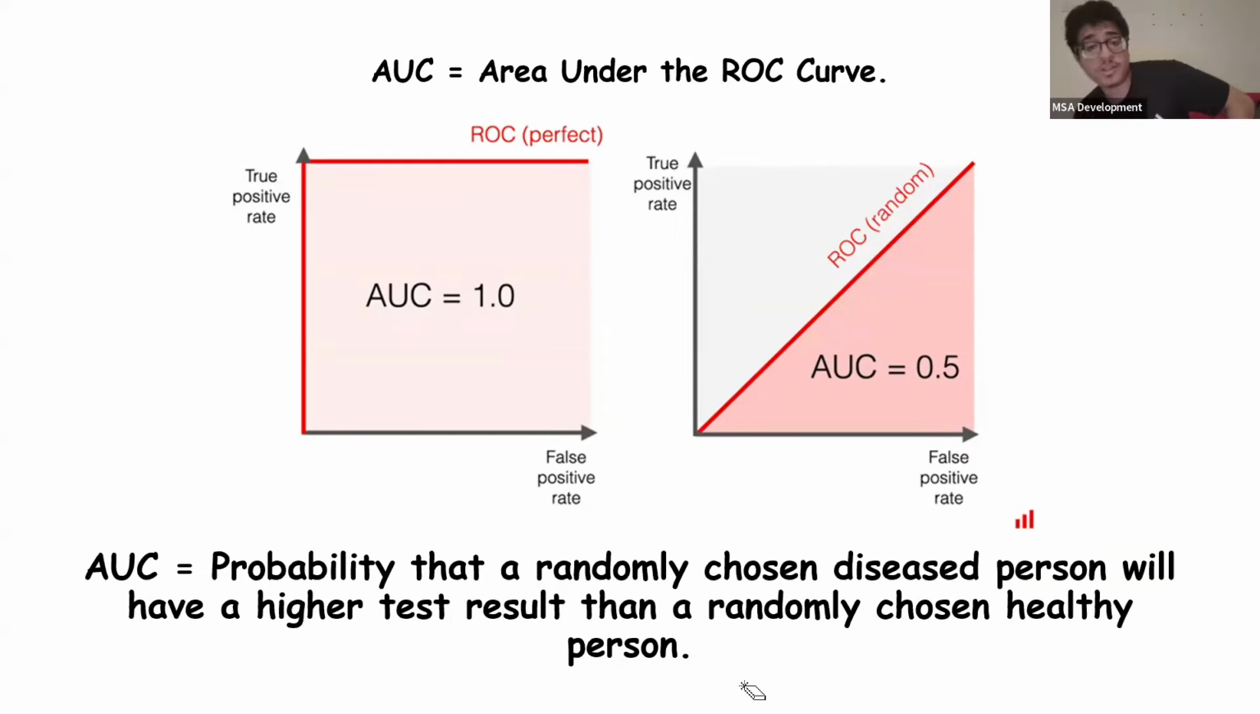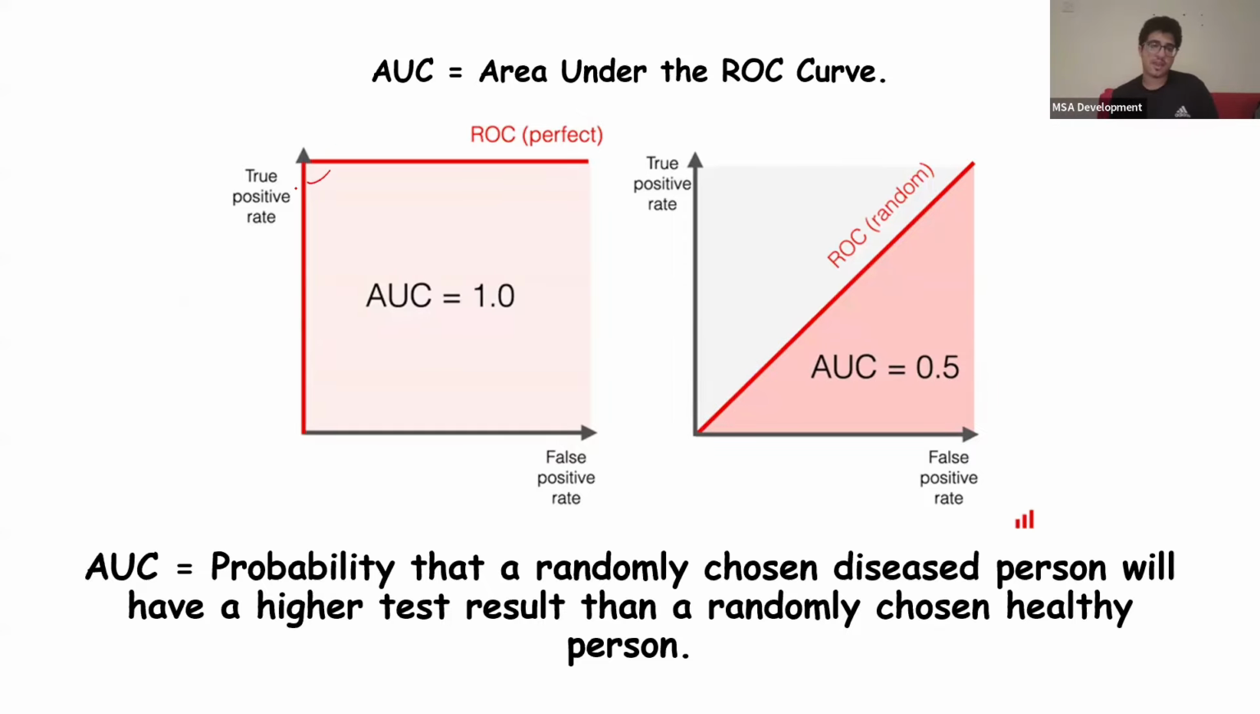The AUC is the probability that a randomly chosen diseased person will have a higher test result than a randomly chosen healthy person. So let's say diabetes, okay? The AUC is going to tell us the chance that any person with diabetes is going to have a higher blood glucose level or a positive result than a random healthy person, okay? If the AUC is 1, that means there's a 100% chance the diseased person has a higher test result. So this test works 100% of the time, okay? It's very good at discerning.